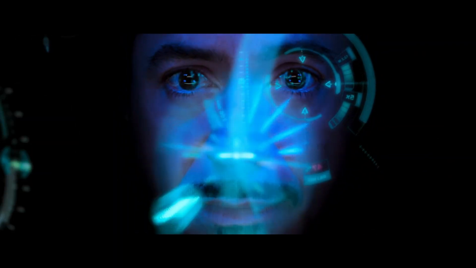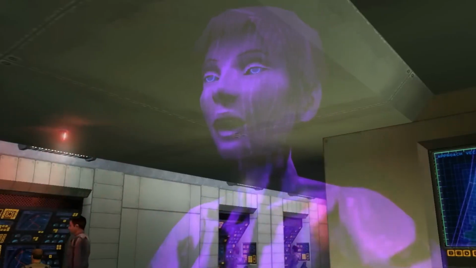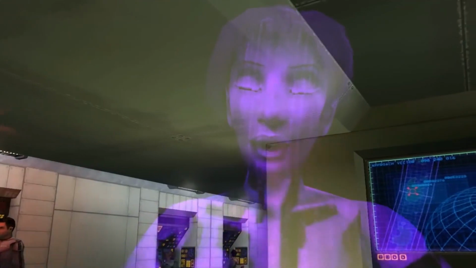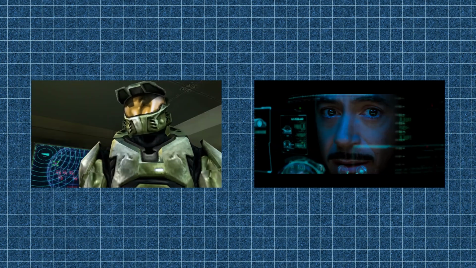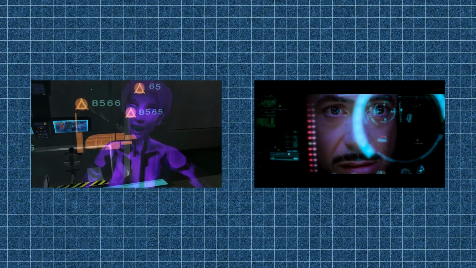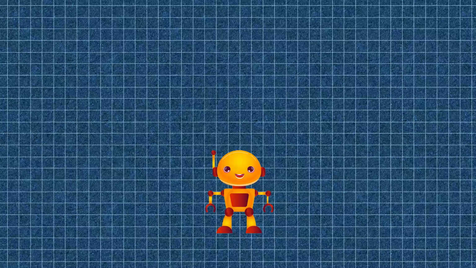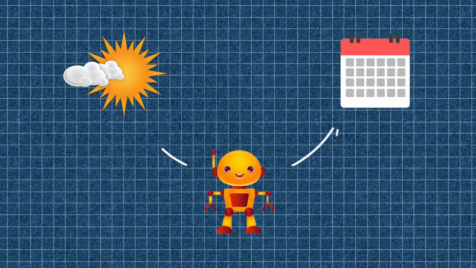JARVIS from Iron Man and Cortana from Halo are both examples of highly advanced AI companions that have a track record for contributing to the protection of Earth and even the galaxy. And it got me thinking, I should make my own AI companion that can check the weather and update my calendar. So let's take a look at what I'm trying to build in this project.